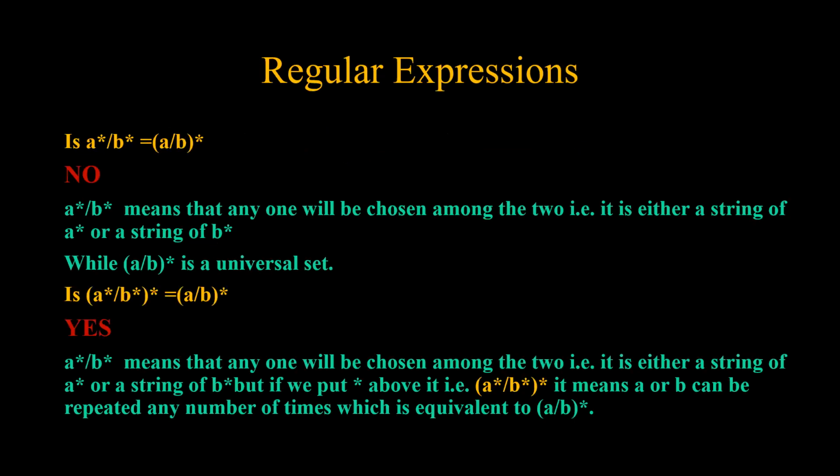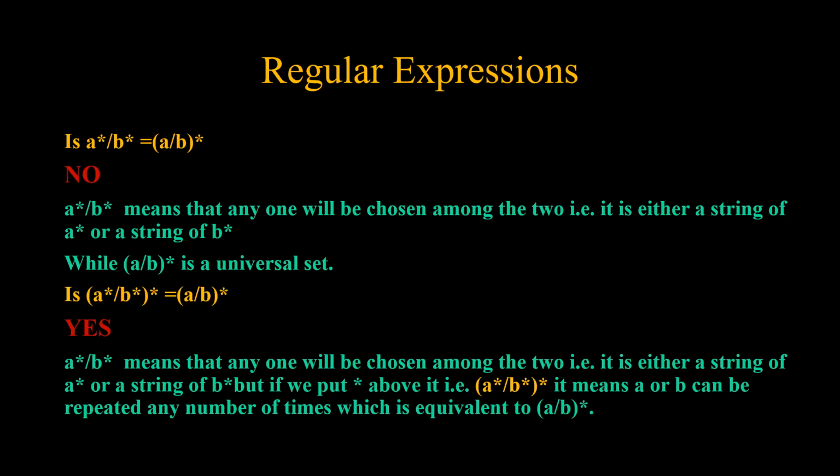Now, one important point about regular expressions. I just want to know, is A star or B star equivalent to A or B star? No. Why? Because A or B star is universal, which we have discussed in the previous slides. A star or B star means that it will have strings either of A only or of B only.